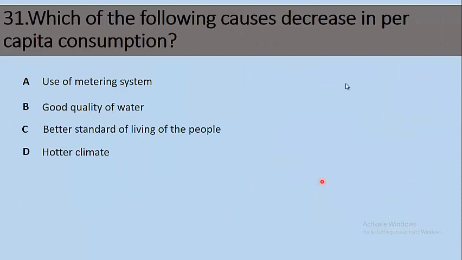Which of the following causes decrease in per capita consumption? Option A, use of metering system. Option B, good quality of water. Option C, better standard of living of the people. D, hotter climate. So the right choice for this question is use of metering system. By using a metering system, we can cause a decrease in per capita consumption.